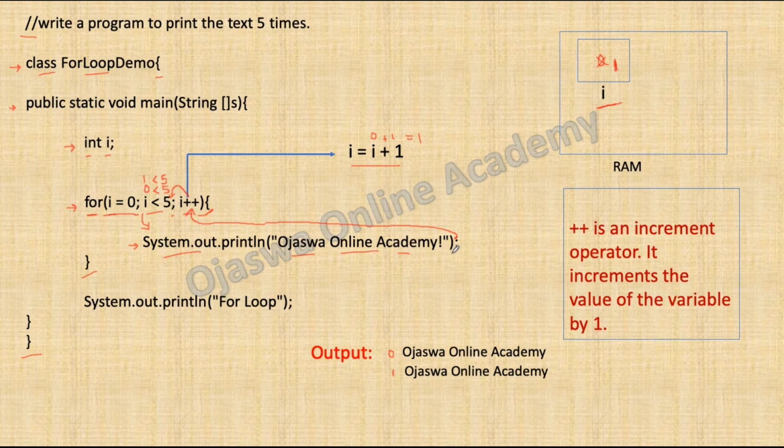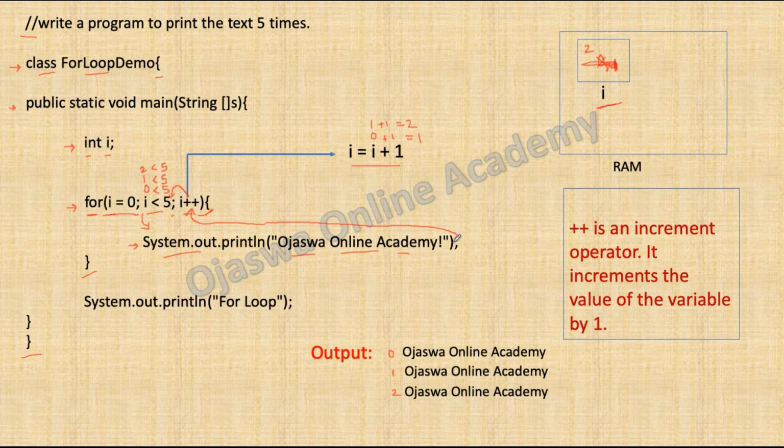Once again, when the execution of the statement is over, the control will go to the increment statement, that is i++. Now the value of i is 1 plus 1, hence the updated value of i is 2. Hence inside the memory, i is replaced with 2. After the value of i is incremented, the control of execution will go to the condition statement and check whether the condition is true. Now the value of i is 2, less than 5. Condition is true, hence the control of the program will go inside the loop. It will execute System.out.println and print the text for the third time. So when counter is 2, the text is printed for the third time.